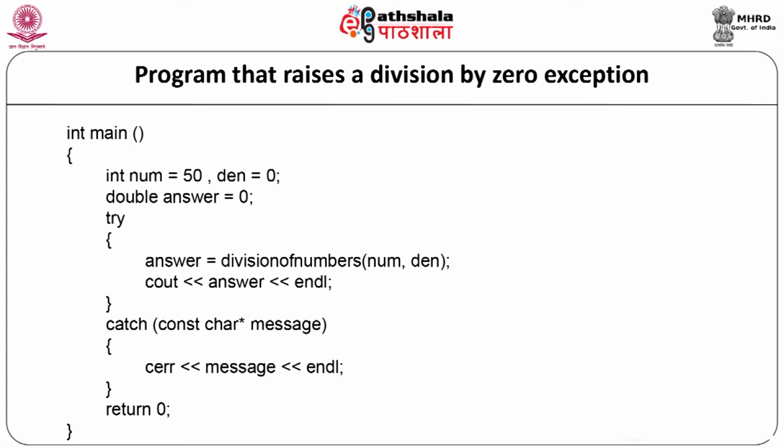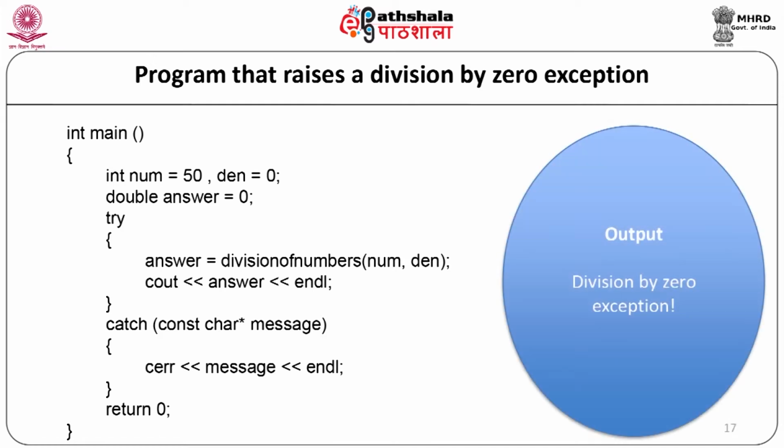Catch, and the argument is const char star message, cerr message, and the catch block will end. Return 0 and our main function will end. Now, when the above code is compiled and executed, it will display the message division by 0 exception because our den value here is 0.